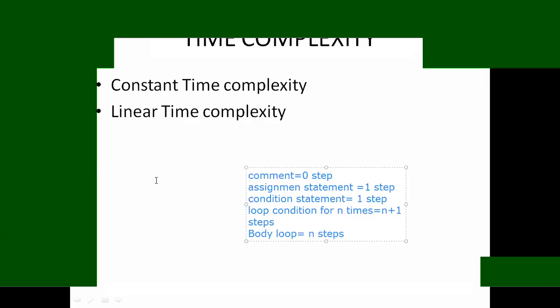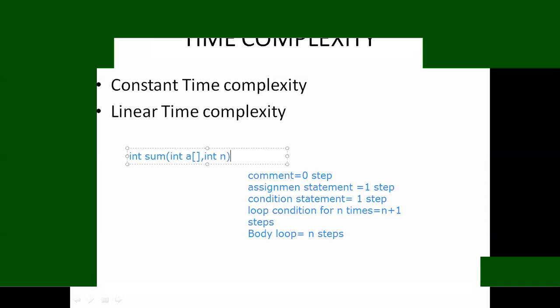For this I'm writing the same program as in the previous example: int sum of int a, comma int n.